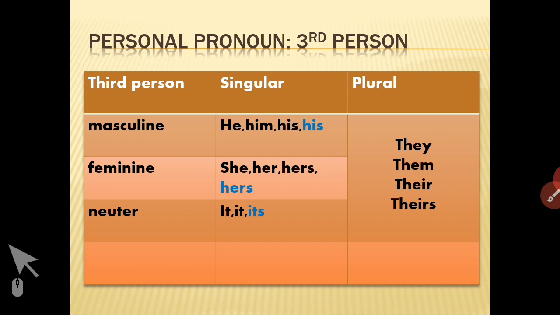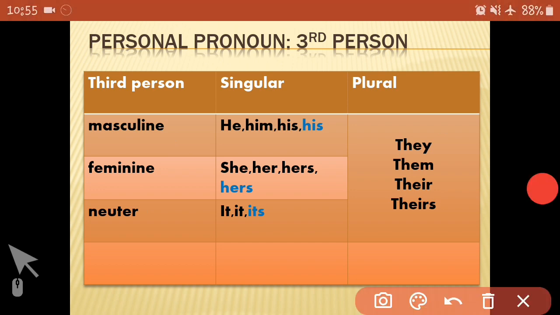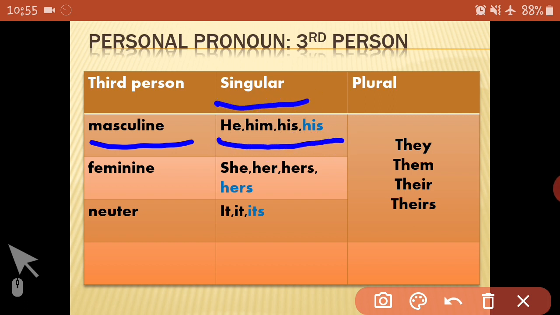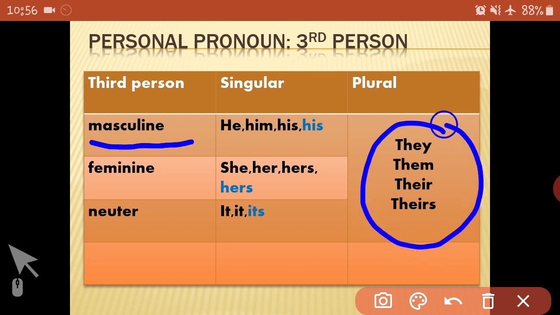If a noun is masculine and singular, then we will use words like he, him, his, his. If the noun is masculine and plural, then we will use they, them, their, theirs.